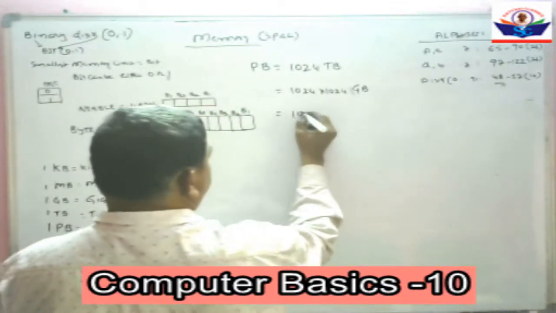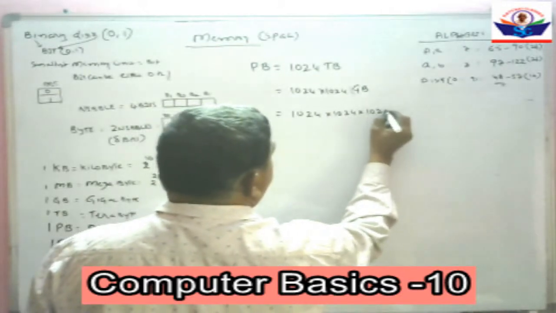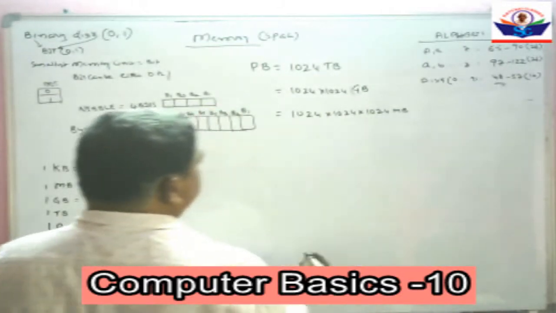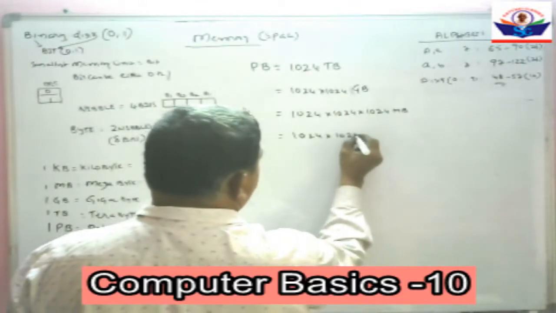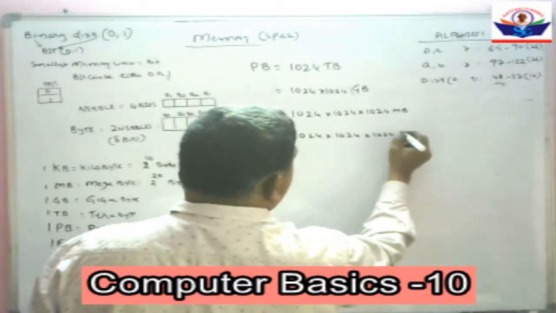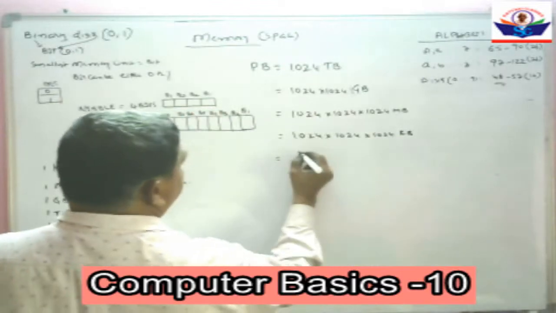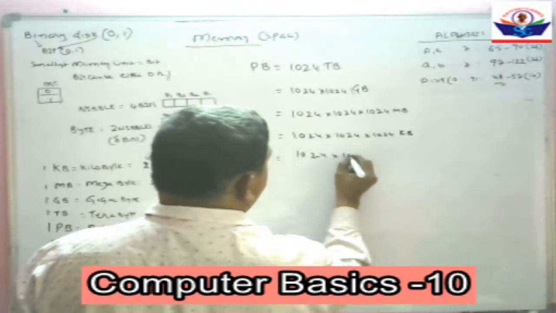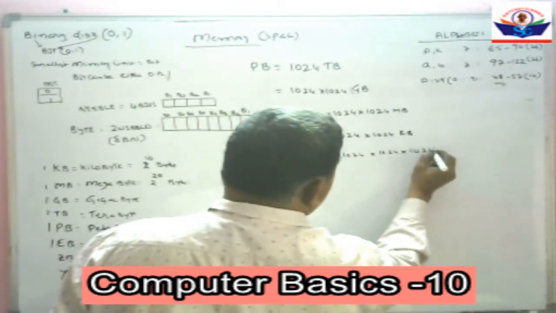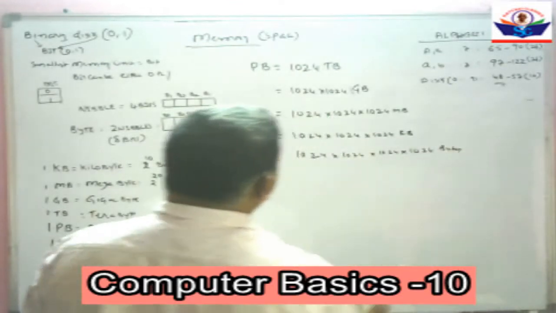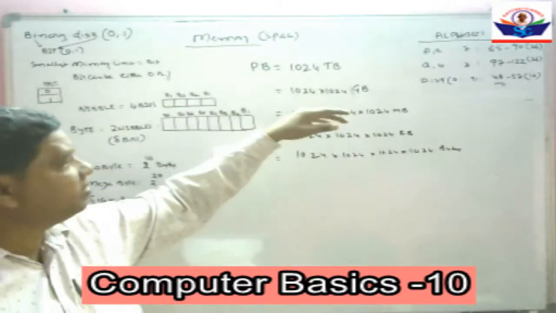That is equal to 1024 into 1024 into 1024 megabytes. That is equal to 1024 into 1024 into 1024 into 1024 kilobytes. That is equal to 1024 into 1024 into 1024 into 1024 into 1024 bytes. These many ways we can represent the petabyte.